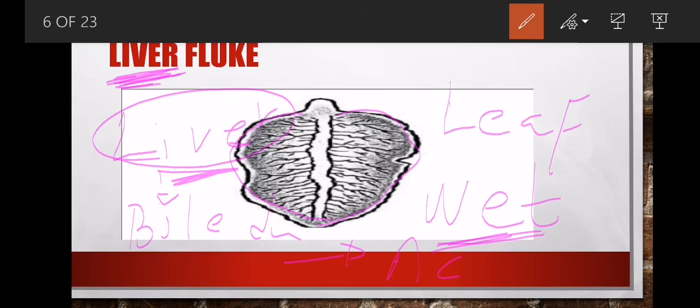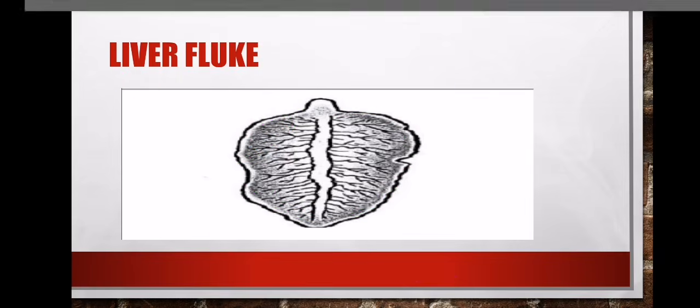When you look at a liver fluke, it is shaped like a leaf, because in this section that we're focusing on, I'm just focusing on identification of these parasites, of these internal parasites.